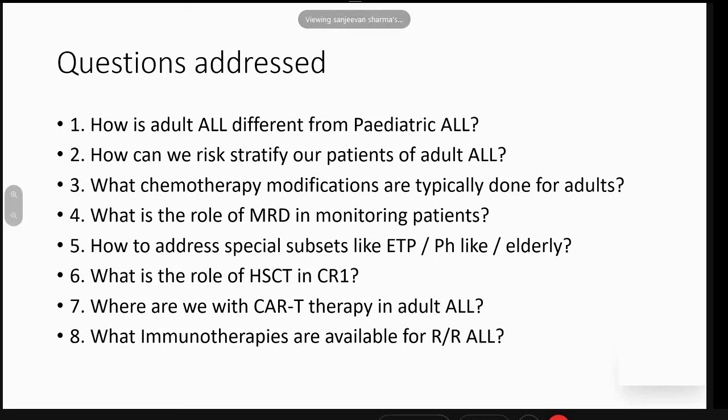to all of us in our minds. So I'll be addressing these 8 questions. How is adult different from pediatric ALL? How can we risk stratify our patients of adult ALL? What chemotherapy modifications are typically done?